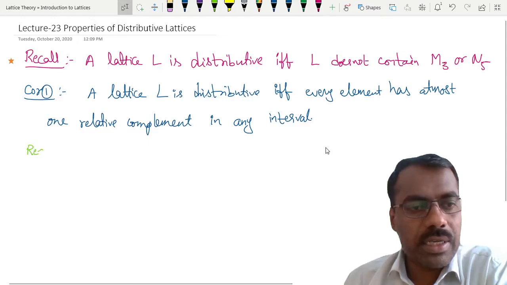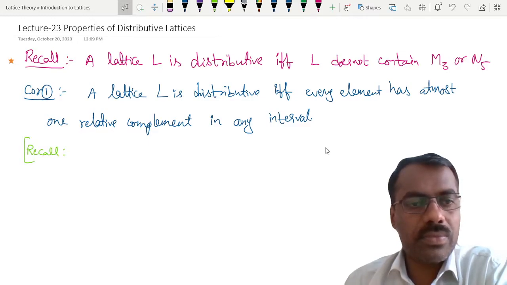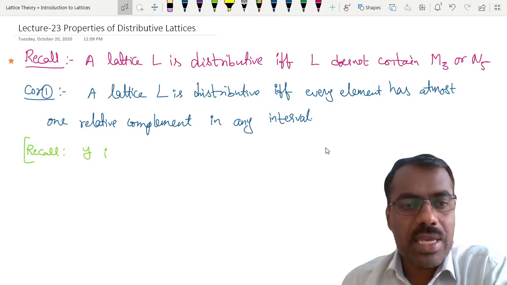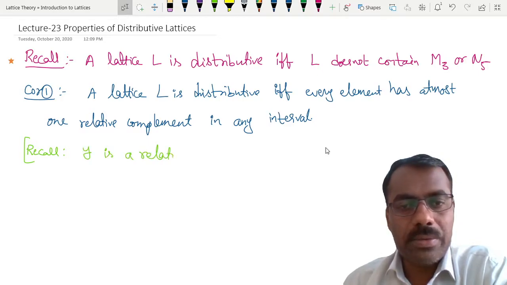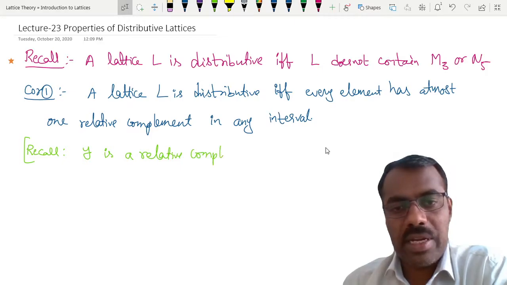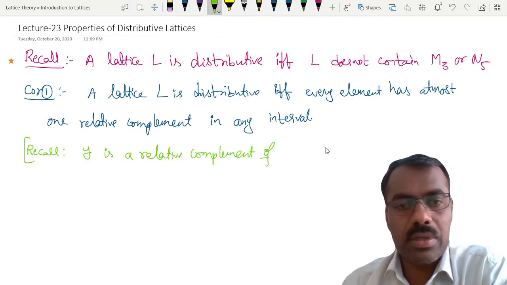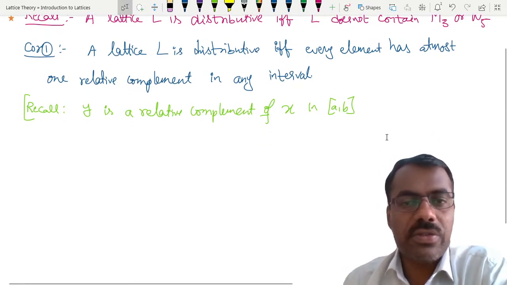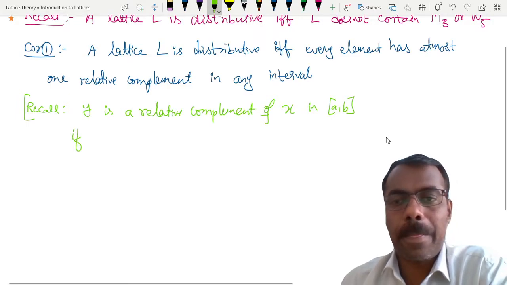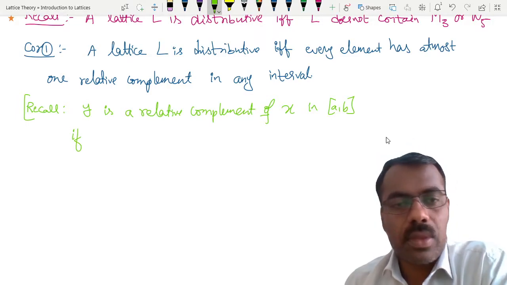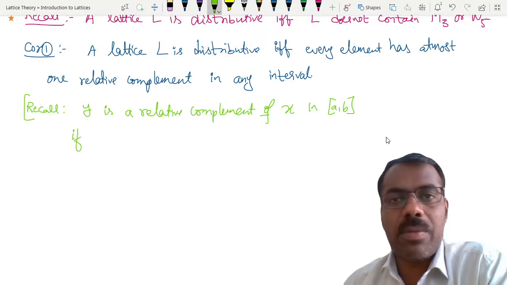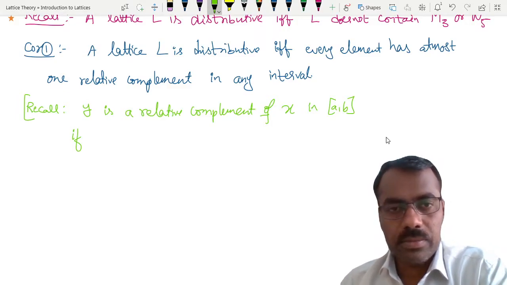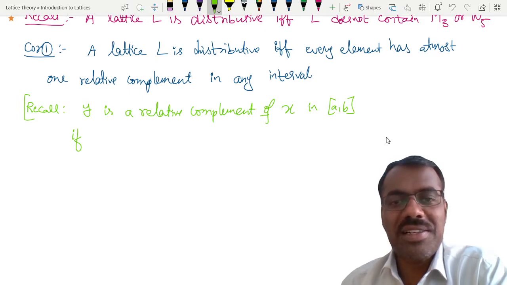We can recall as a definition that Y is a relative complement of X in the interval [A, B] if, what is the condition? You forgot?